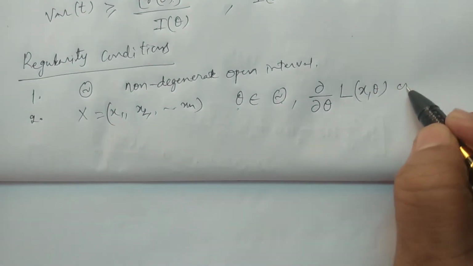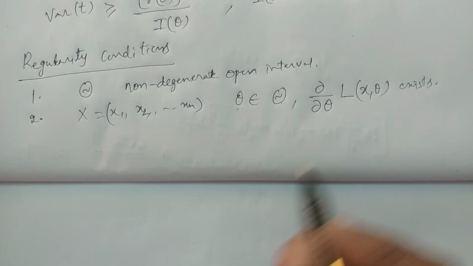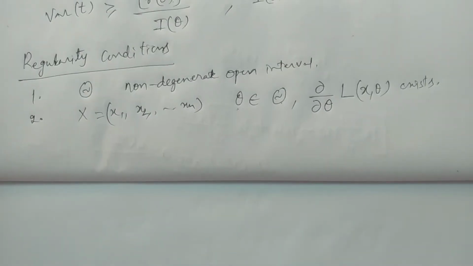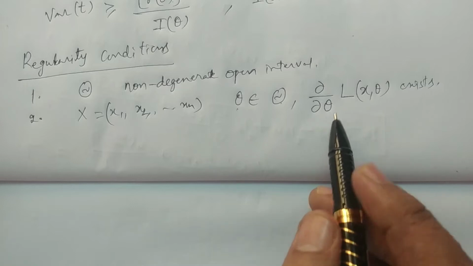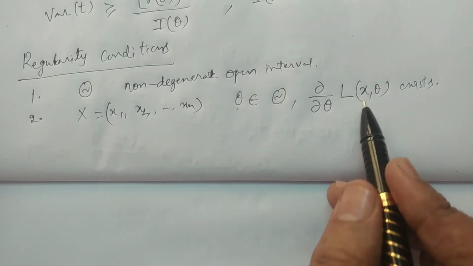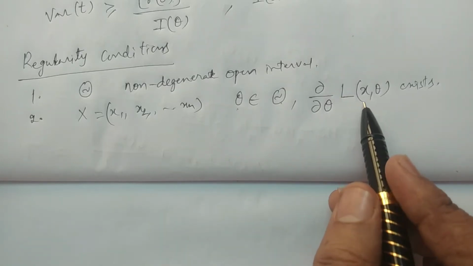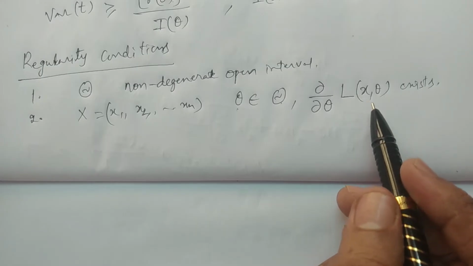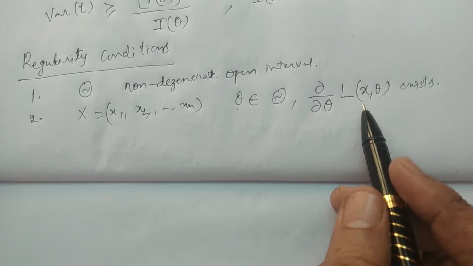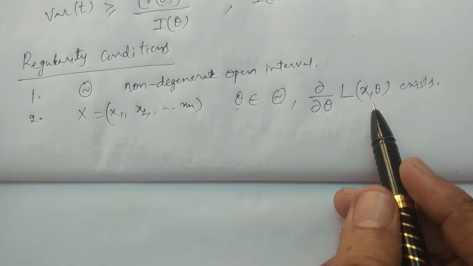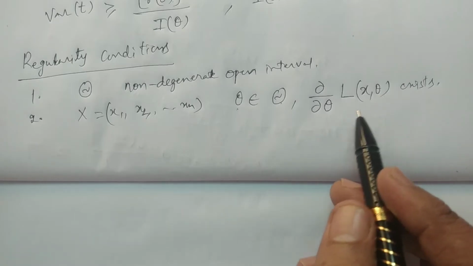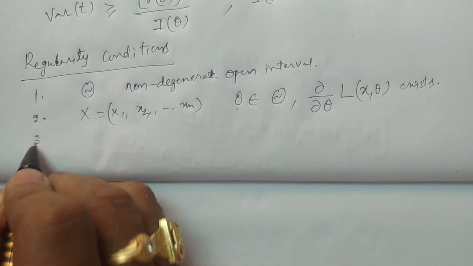The derivative dou by dou theta of L exists, and any exceptional set, if any exists, is independent of theta, right? That is the second regularity condition.